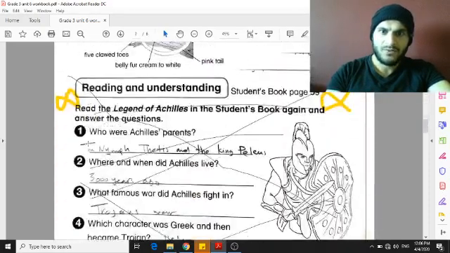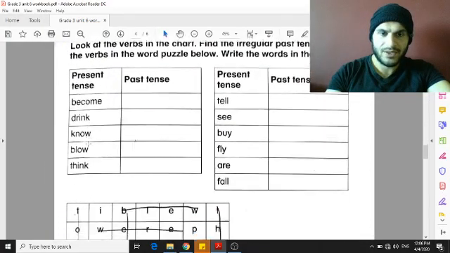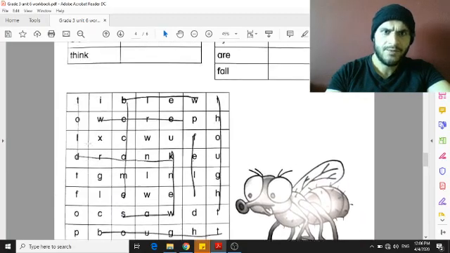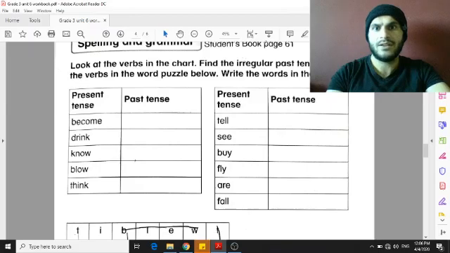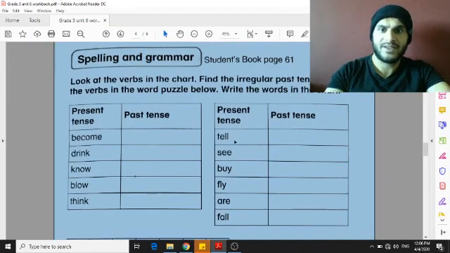However, if we move to page 33, these verbs are irregular verbs, which means that they do not end with ed. For example, I don't say fall, falled.